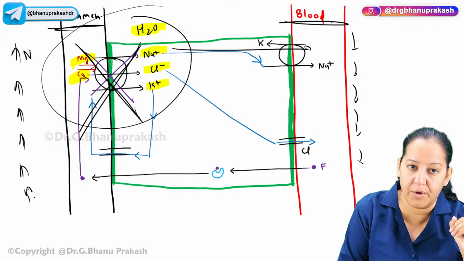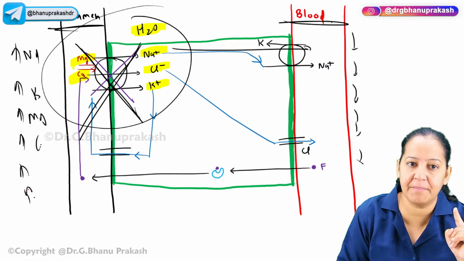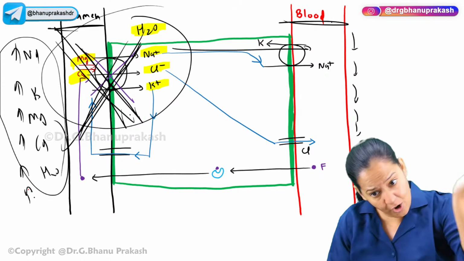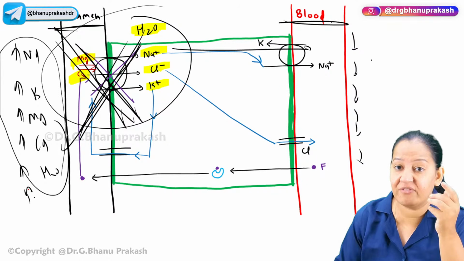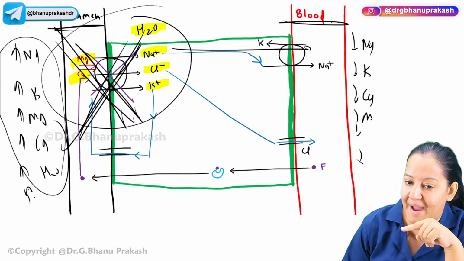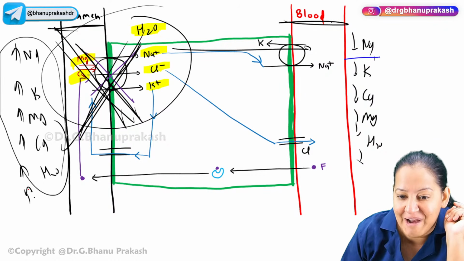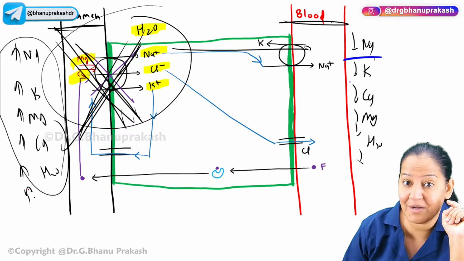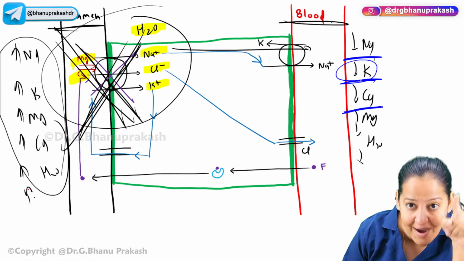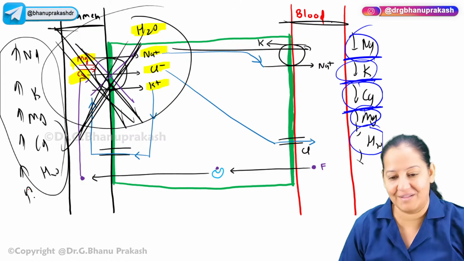Sodium, potassium, chloride is not important, you can leave. Sodium, potassium, magnesium, calcium, and water. All these are high in the urine because this transporter is inhibited. They are not coming in the blood, so they are low in the blood. Wherever there is sodium, there is water. Can I say furosemide causes hyponatremia? Yes. Hypokalemia? Yes. Hypocalcemia? Yes. Hypokalemia, hypocalcemia, hypomagnesemia, dehydration, and hyponatremia. These are the 5 adverse effects.